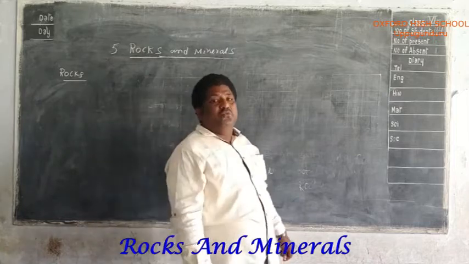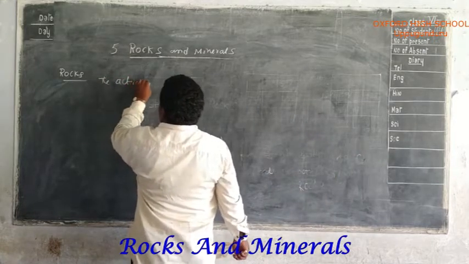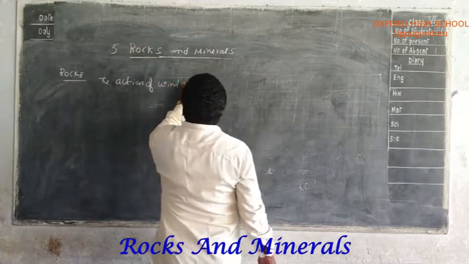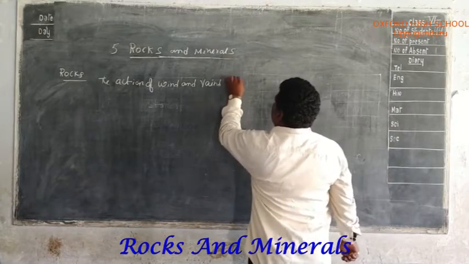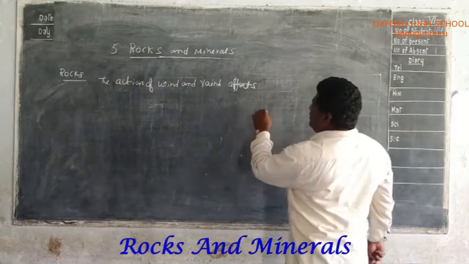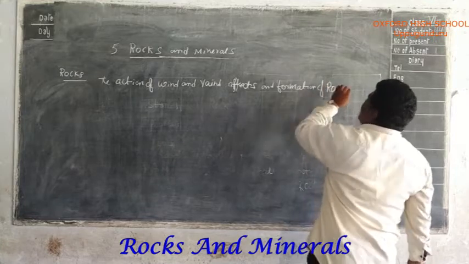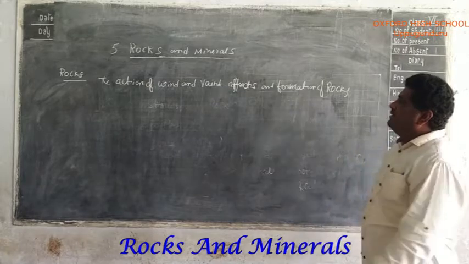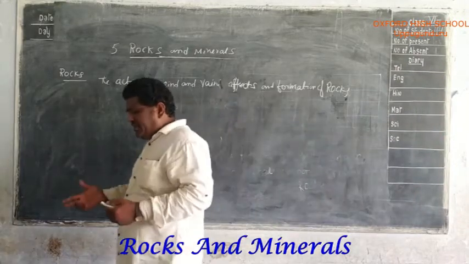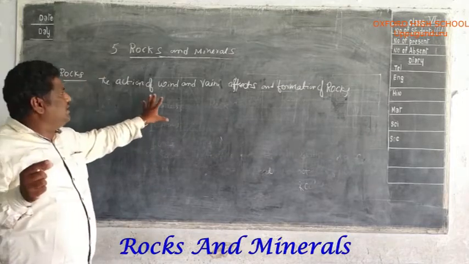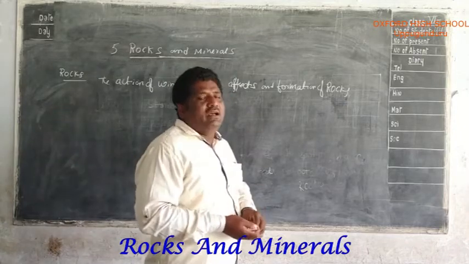The action of wind and rain affects the formation of the rocks. How are rocks formed? Over a number of years, the continuous action of wind and rain affects the formation of the rocks.